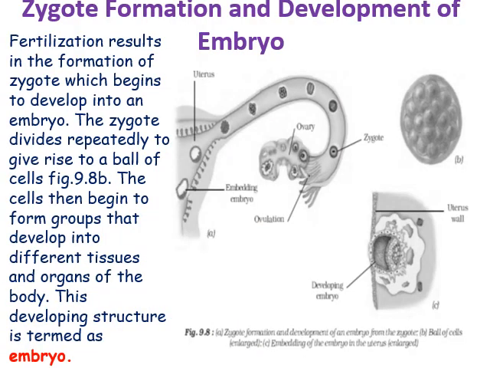Zygote formation and development of embryo. Fertilization results in the formation of zygote, which begins to develop into an embryo. The zygote divides repeatedly to give rise to a ball of cells. The cells then begin to form groups that develop into different tissues and organs of the body. This developing structure is termed as embryo.